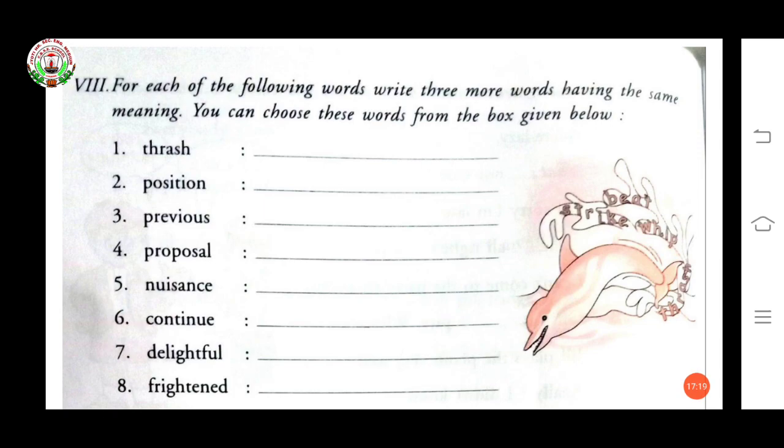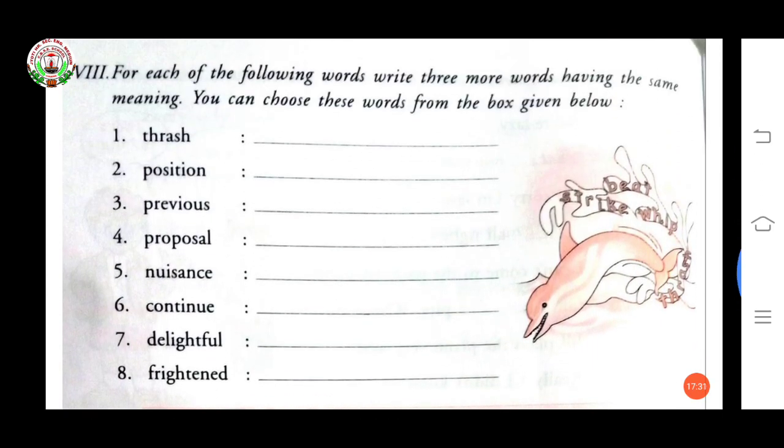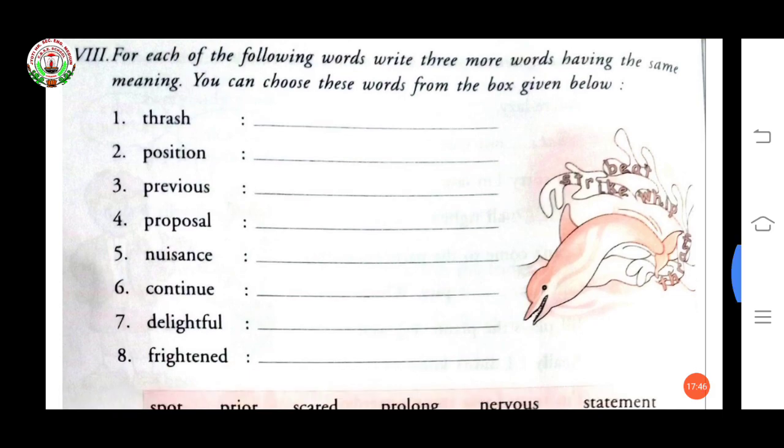For each of the following words, write 3 more words having the same meaning. You can choose these words from the box given below. Here, some words are given and it is said what you have to do. You have to write 3 more words having the same meaning. Okay? So here I am telling you one meaning, and you have to find the other 2 meanings. This is your homework. Okay?